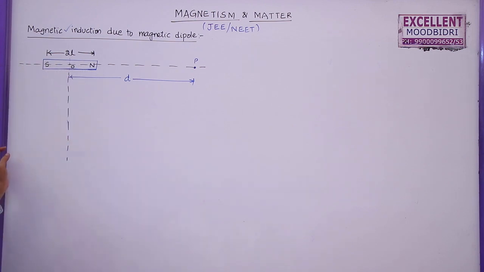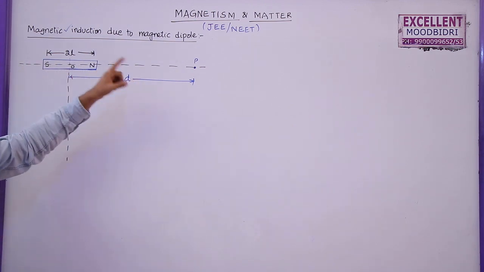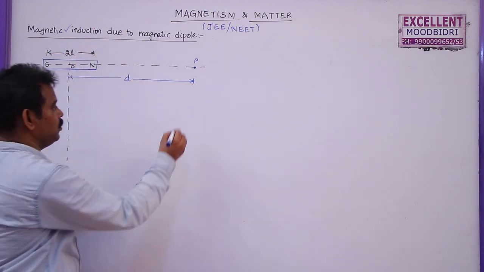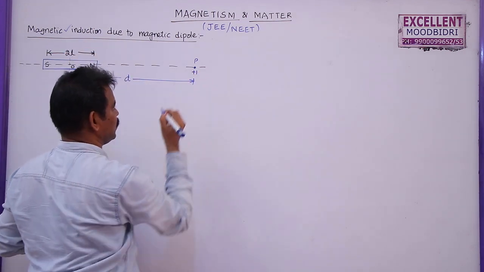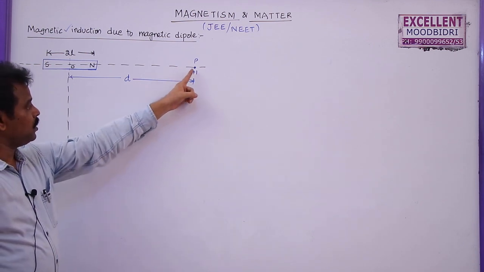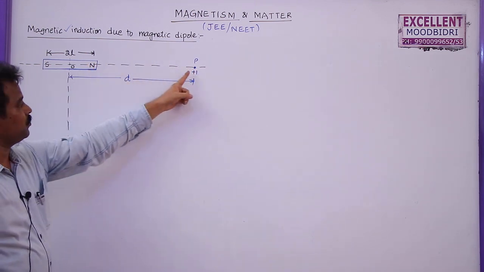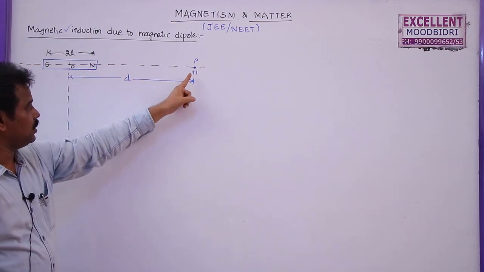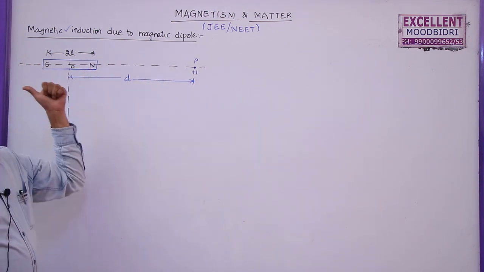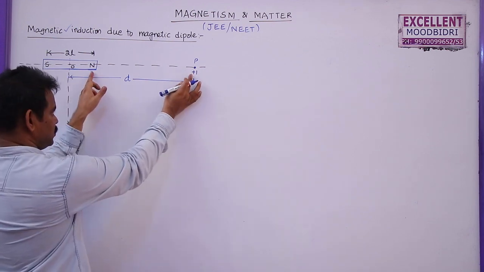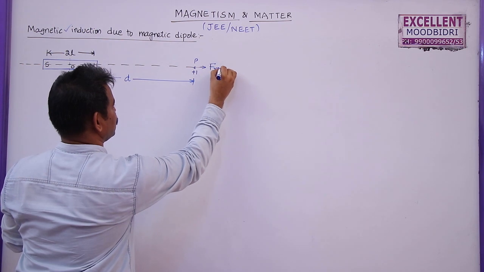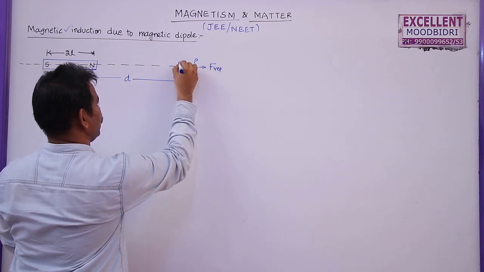So how to find this one? Whenever you are finding magnetic field induction at any point, just assume that a unit north pole is placed at that point. Now, what is the force of repulsion between these two? Because this is the north pole, this is also north pole, these two repel, whereas this and this attract each other. As this distance is lesser, repulsive force will be more. So this is F repulsive and this will be F attractive.